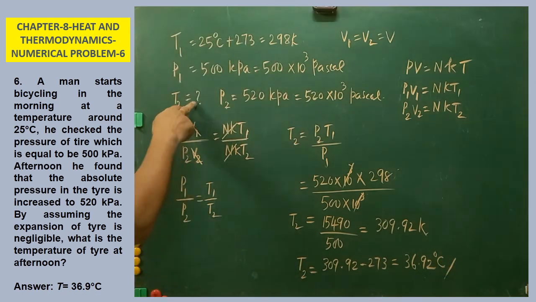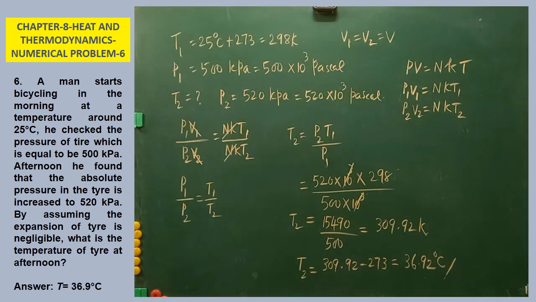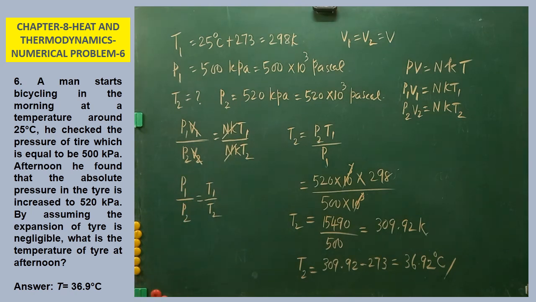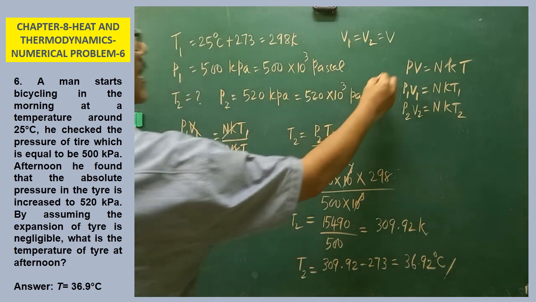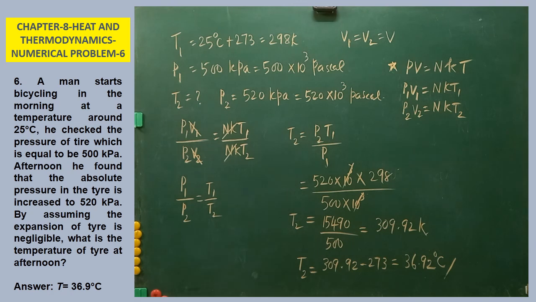So in the afternoon, the temperature would be 36.92 degrees Celsius, and by that time the pressure inside the tire will be 520 kilopascal. Okay, very simple problem. The formula required to solve it is the very fundamental formula, PV is equal to NKT.